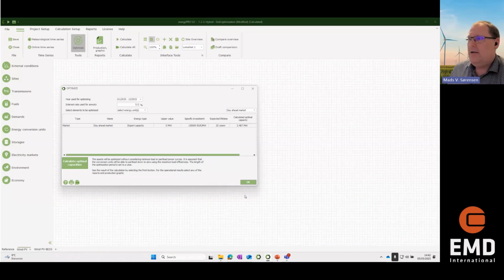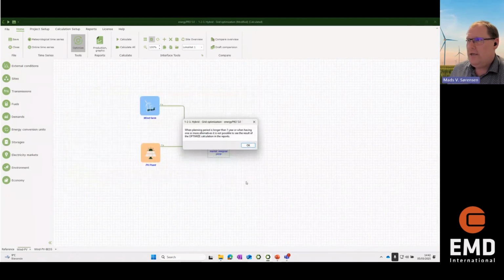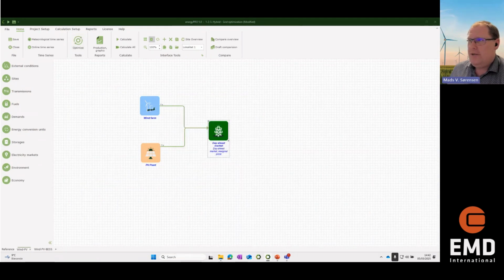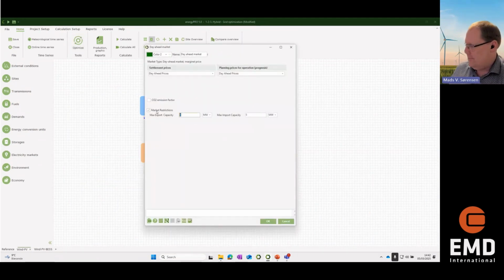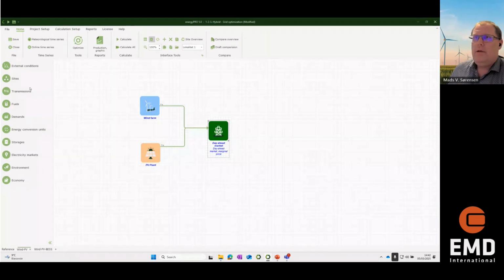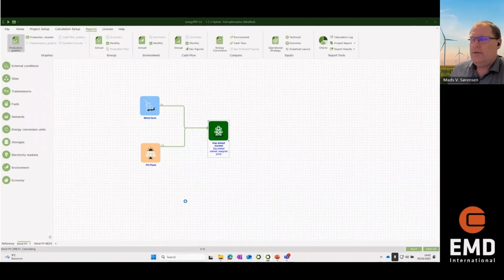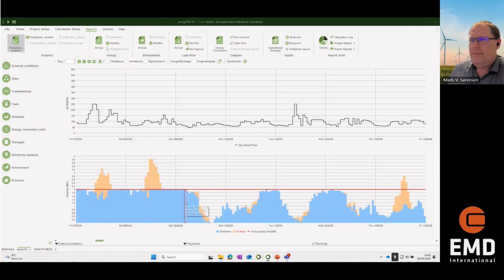That will be my grid connection. So then I can go back here and say put that in. Then I can run my calculation again. And you can see 3.8 here.